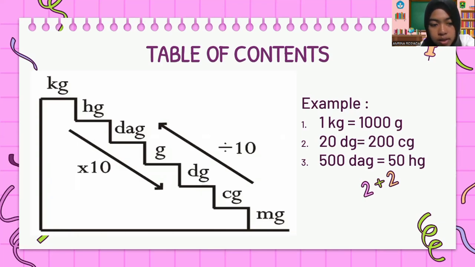Third, 500 decagram to hectogram, up or down? Smart. Going up one time will be divided by 10, or one zero is subtracted.